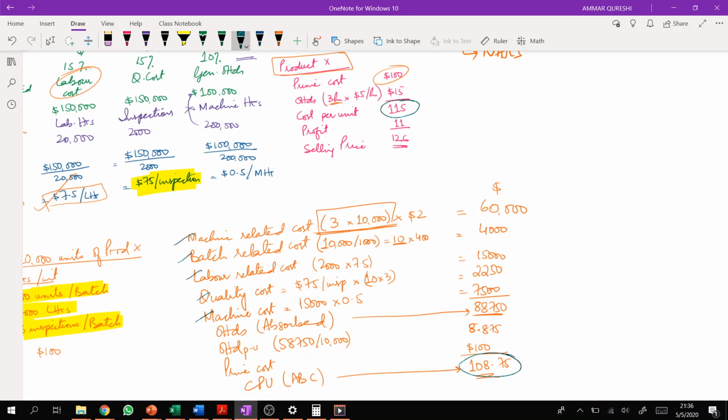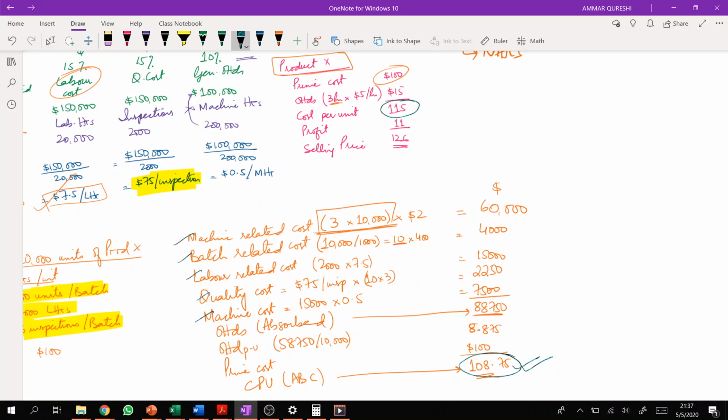Since activity based costing distributes overheads by using multiple cost drivers rather than a single cost driver, that's why it is more accurate as compared with traditional absorption costing. This is the first comment. So if someone asks which is more preferable, we will say that activity based costing is a better version, a more accurate answer as compared with the traditional one.